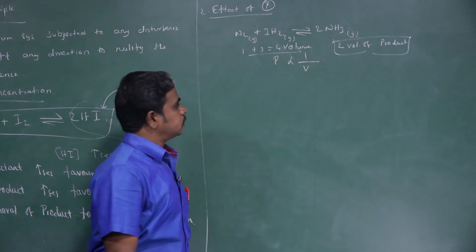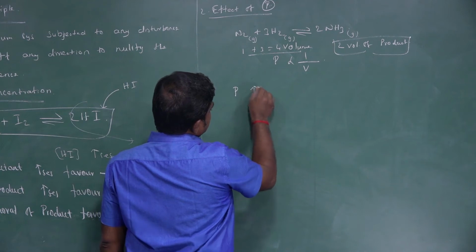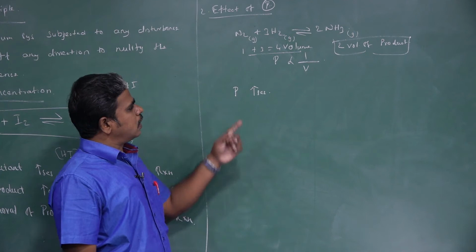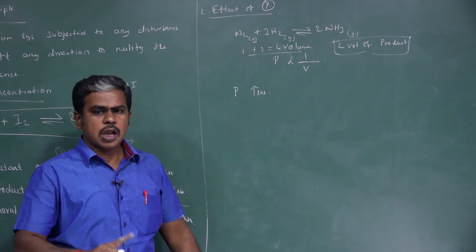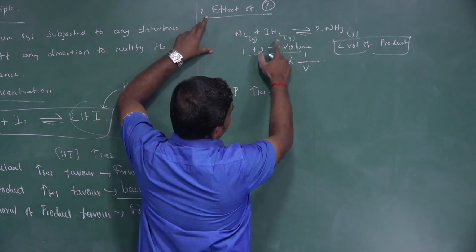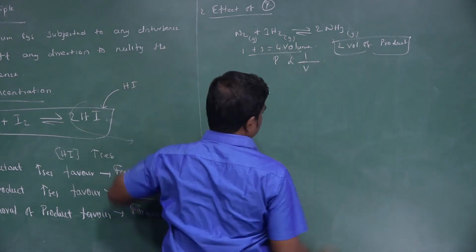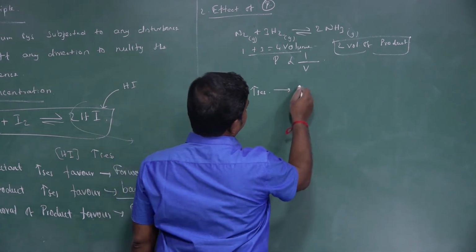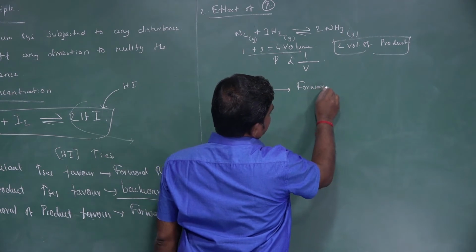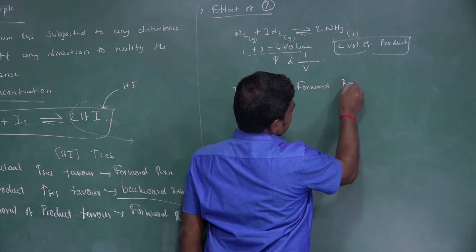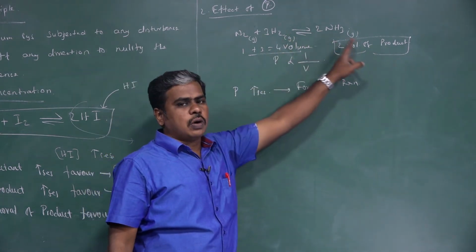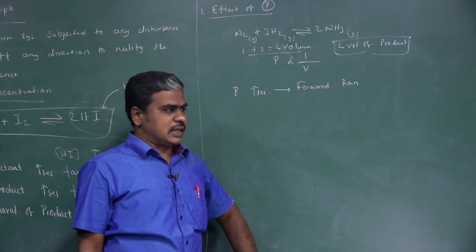Then what will happen? When pressure increases, volume decreases. How does the volume decrease? 4 volumes become 2 volumes, so it will be the forward reaction. Correct? In this forward reaction, 4 volumes become 2 volumes. So volume decreases when pressure increases.